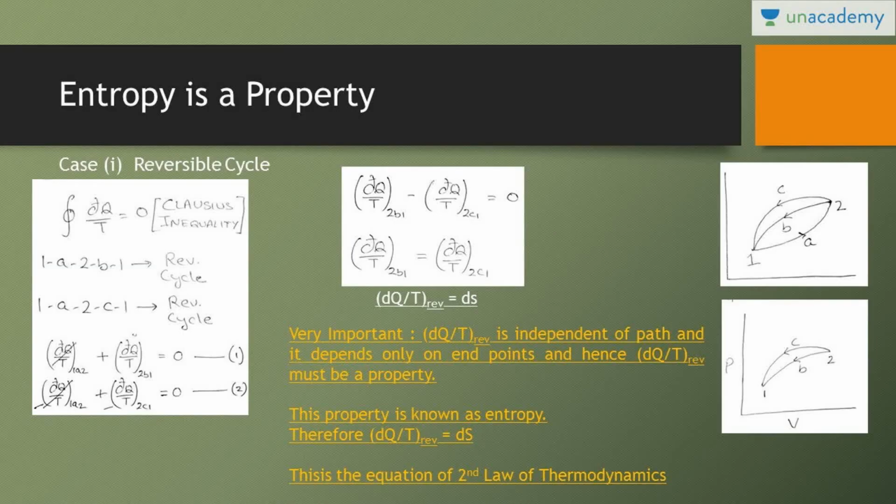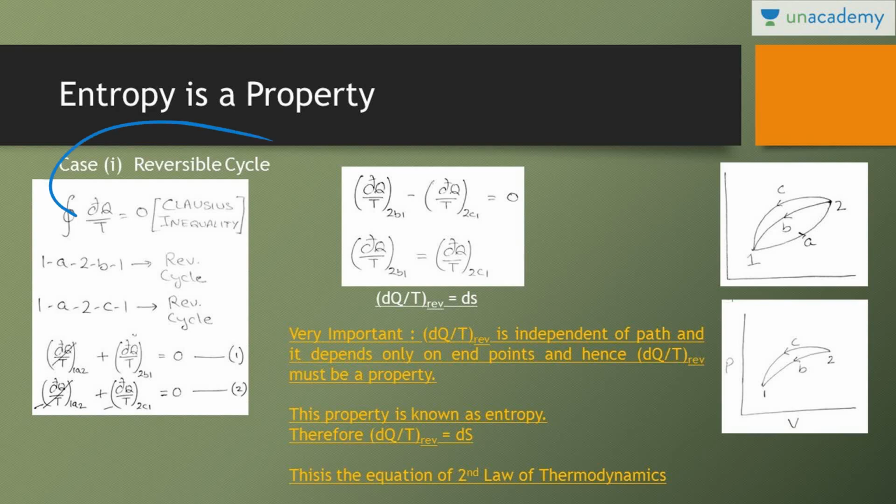Now, first of all, we will prove that entropy is a property. What is entropy? Entropy is basically the molecular disorderliness. So we will take two different cases, one is the reversible case and another is the irreversible case. Like in the first law of thermodynamics, we proved that internal energy is a property, but heat transfer and work transfer are not properties. But here entropy is a property.